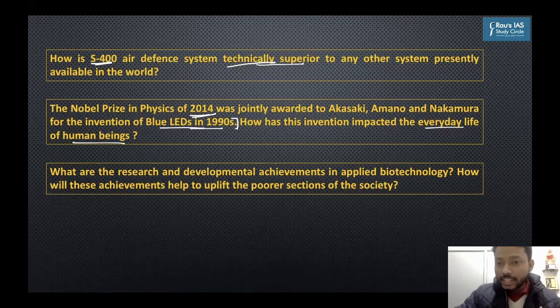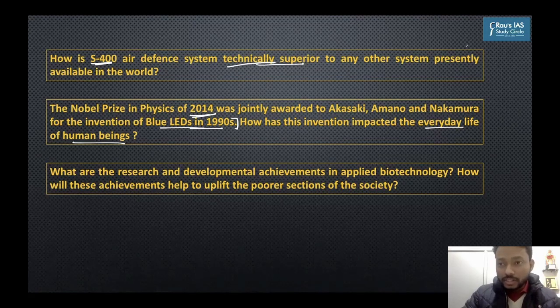Now, first of all, you have to understand, as we have discussed multiple times in the classes, that the science and tech portion of your GS paper 3 is not exactly about technology. UPSC does not ask the technical details of topics. For example, the semiconductor, the PN junction, and other technical details of LED have not been asked here. It is mostly the application of technology which is the syllabus, what you have to study regarding science and technology. Science, technology, and its application in everyday life is where your syllabus begins. And hence the question is, how has this invention impacted the everyday life of human beings?